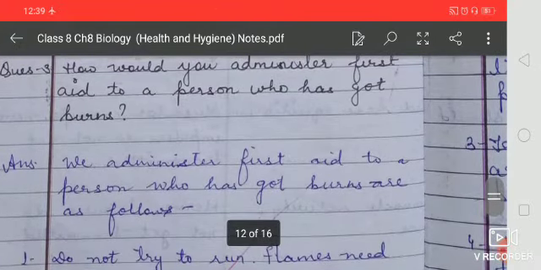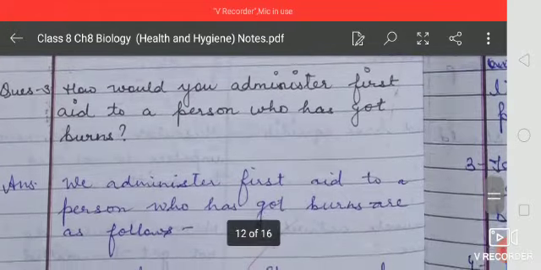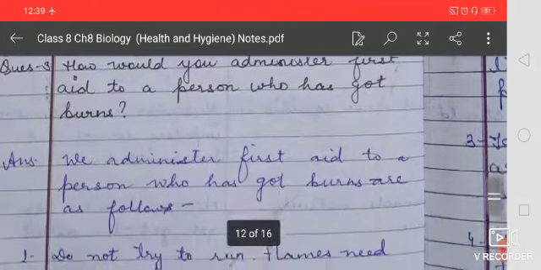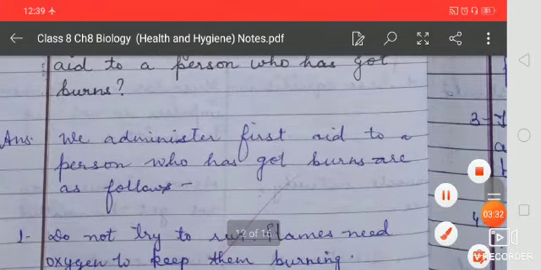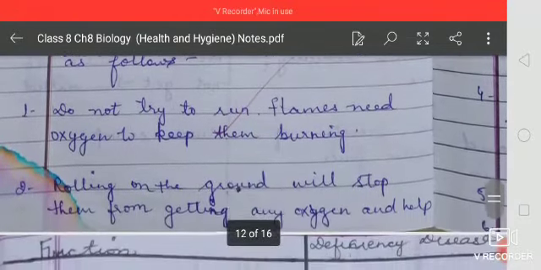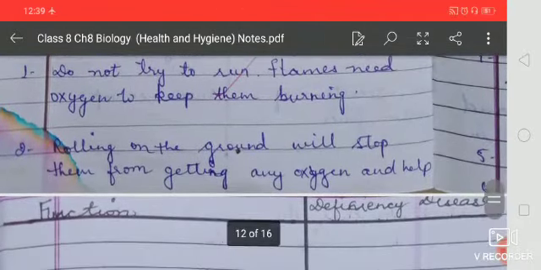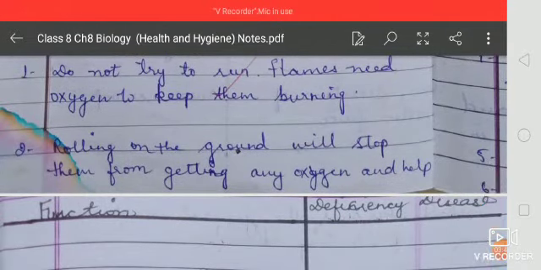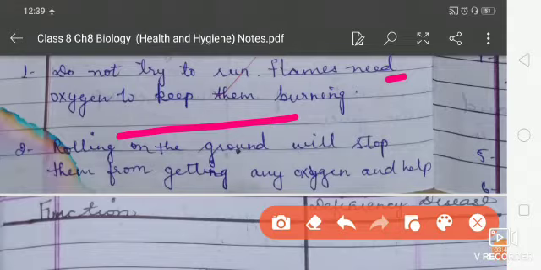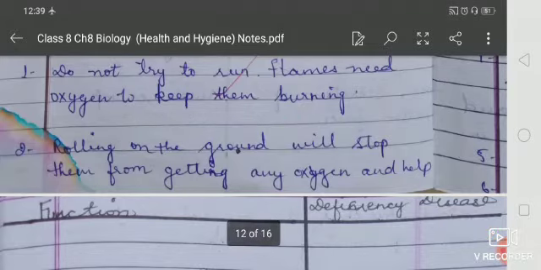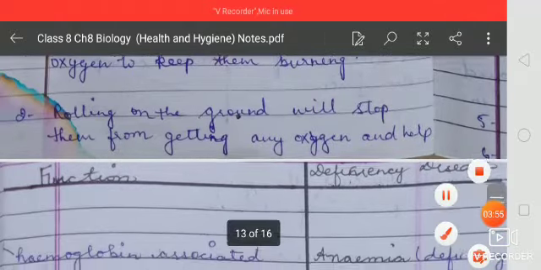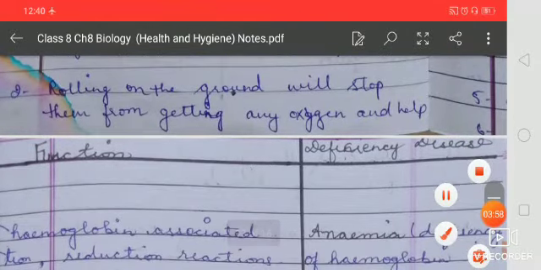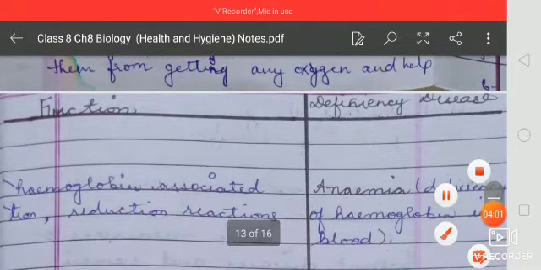Next one is, how would you administer first aid to a person who has got burns? So for the person who has got burns, we administer first aid in the following ways. First one is, don't try to run. Flames need oxygen to keep them burning, so you will not run at that time, and rolling on the ground will stop them from getting any more oxygen. So rolling on the ground will stop them from getting oxygen, and it also helps at that time.